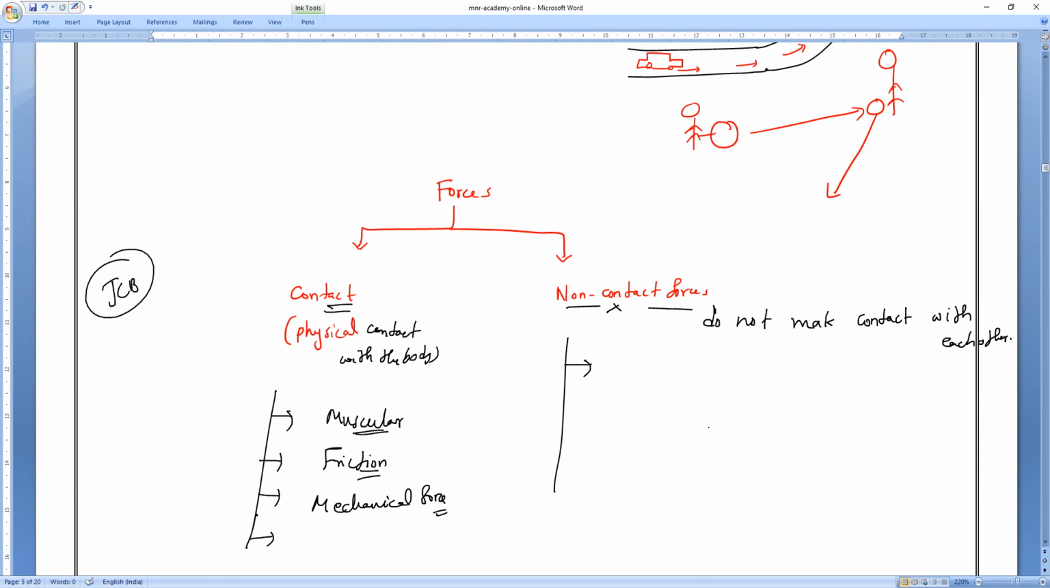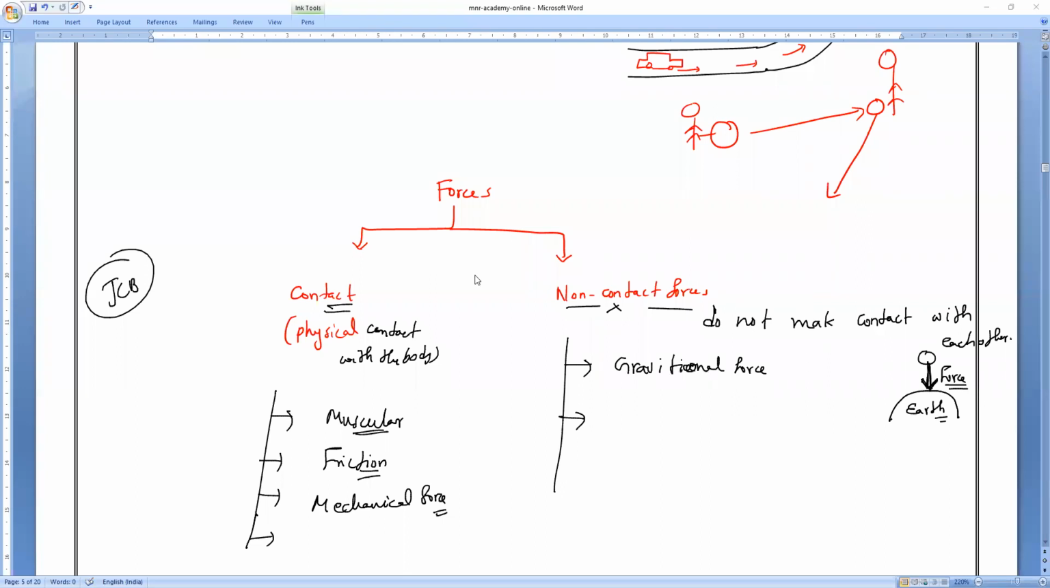What is the first example of non-contact forces, everybody? Gravitational force. So that is the reason if you consider any kind of object, it is always falling towards the earth. Whatever the object, if you drop it from a certain height, it will always fall towards the earth because the earth is exerting some force. That force is called what force? Gravitational force.